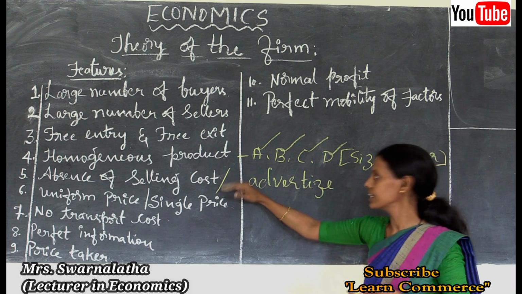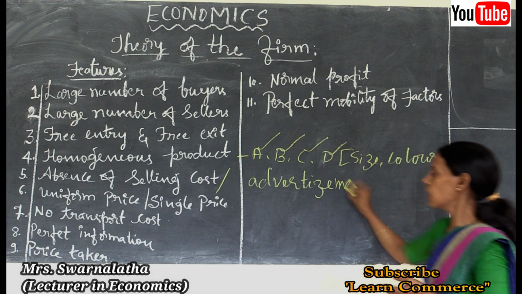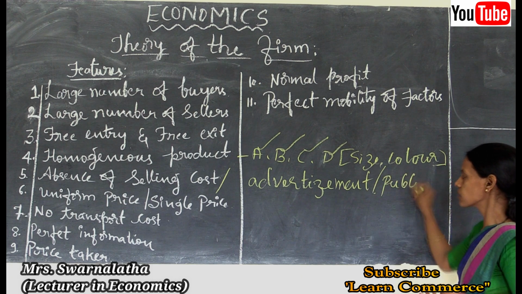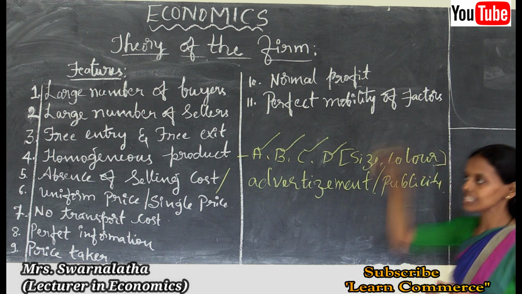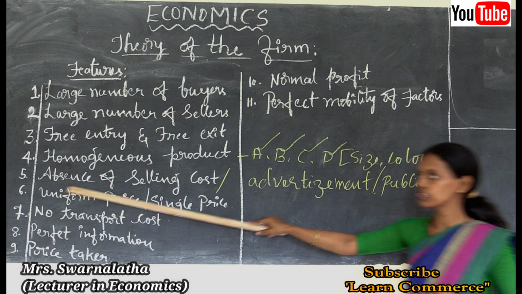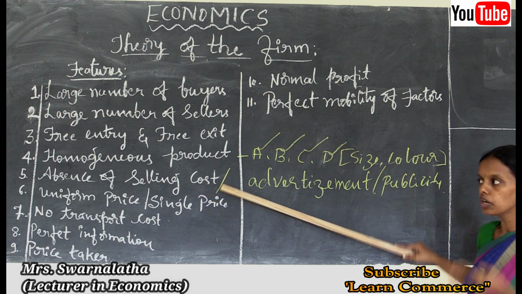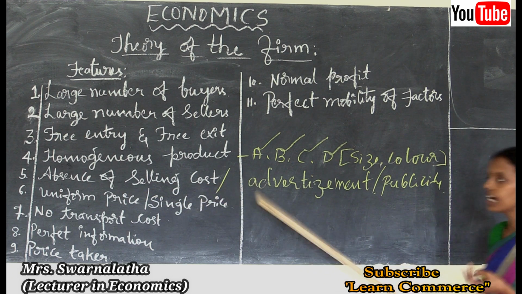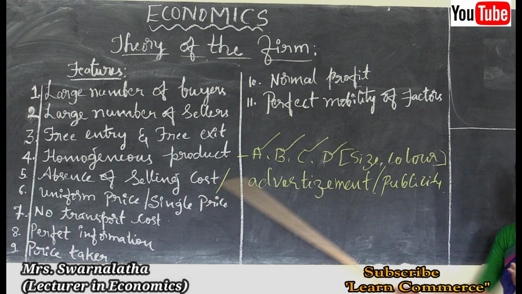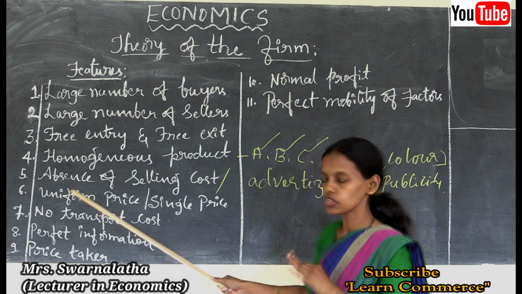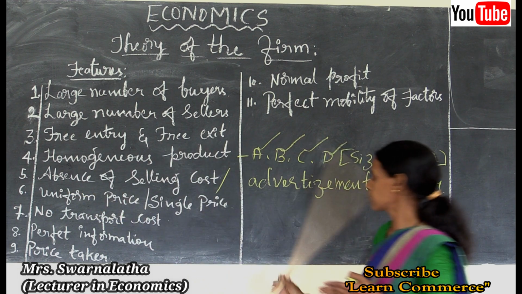So there is no advertisement cost or expenditure on publicity, because all are going to produce the same kind or identical products. Thus, absence of selling cost is one of the main features of a perfectly competitive market. Selling cost is nothing but advertisement cost. There is no advertisement cost, no publicity cost, and no expenditure on advertisement.